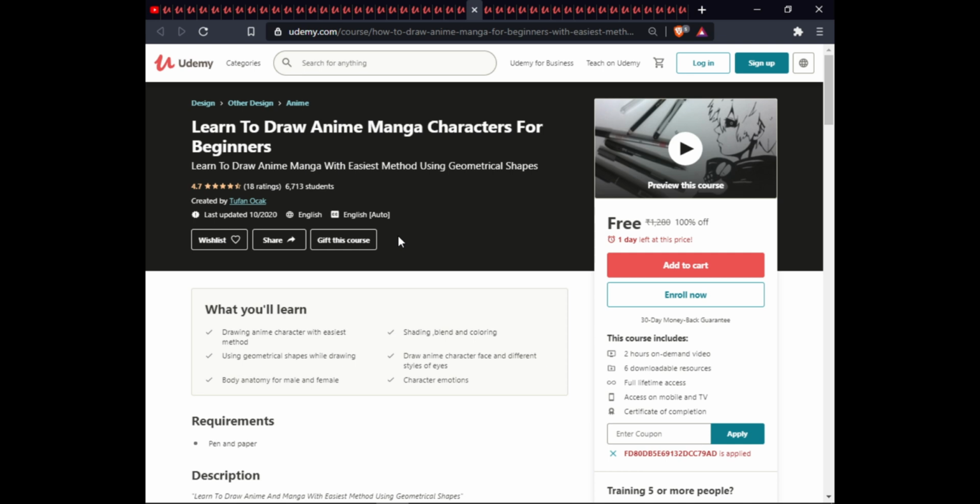The next course is Learn to Draw Anime Manga Characters for Beginners. In this course, you will learn drawing anime characters with easy methods, shading, blending, and coloring using geometrical shapes by drawing. Draw anime character faces and different styles of eyes, body and tummy for male and female character emotion. This course has on-demand video, 6 downloadable resources, full lifetime access, extra modality, and certification completion.